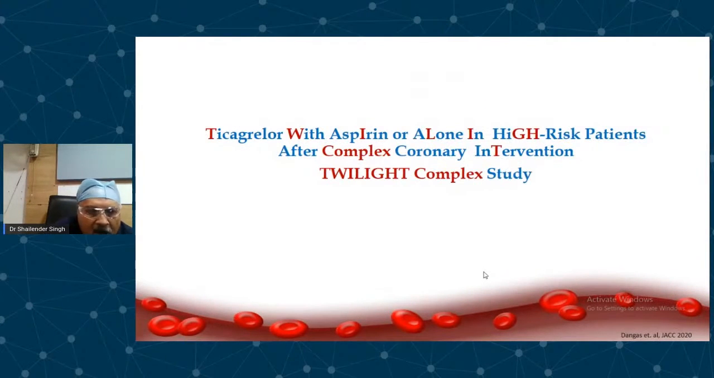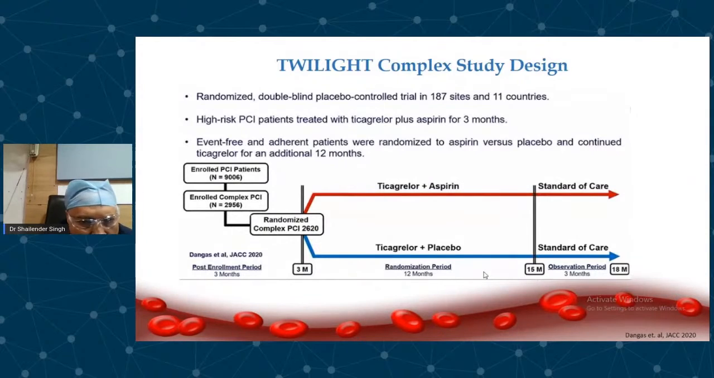And then in the complex group, there were about 2,620 patients, and again the same comparison: ticagrelor monotherapy, ticagrelor plus placebo, versus ticagrelor plus aspirin. And what is the complex case?